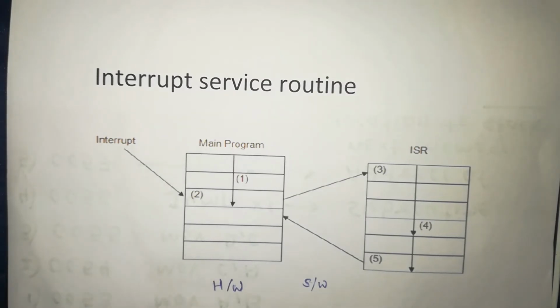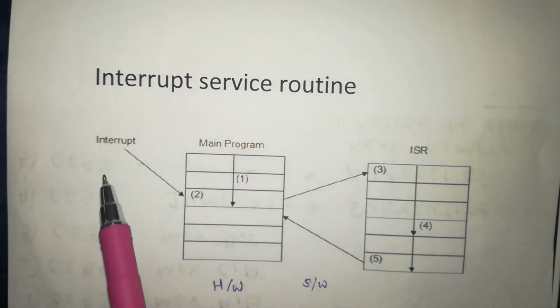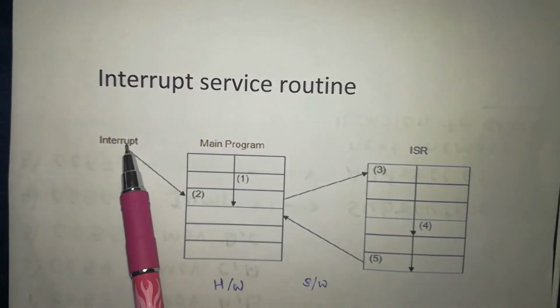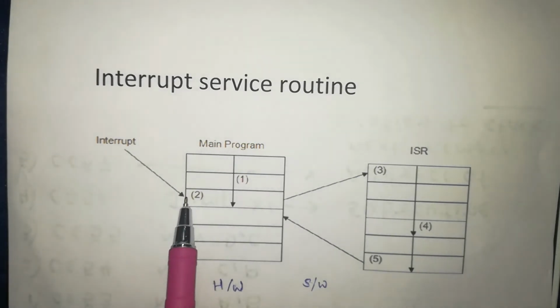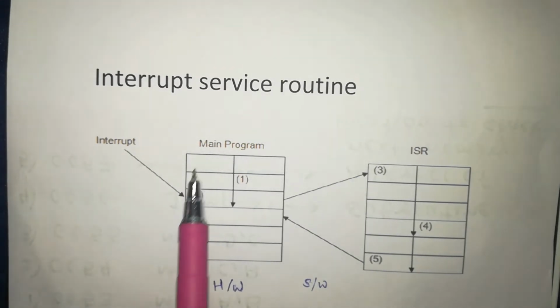One more important thing is, what is the interrupt procedure? Again, there are 5 steps of this interrupt procedure, the interrupt service routine, and these are: an input or output device sends an interrupt signal to the microprocessor to indicate that the data is ready for input.